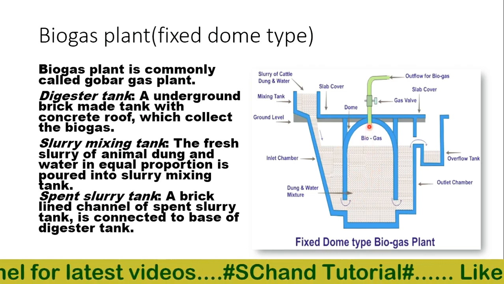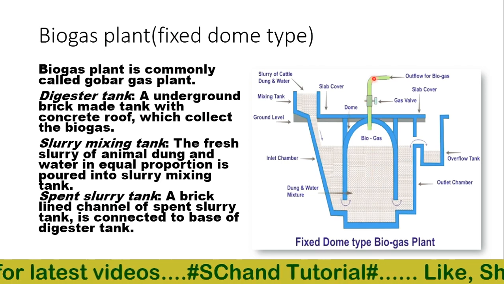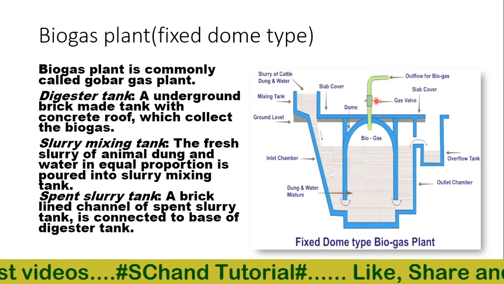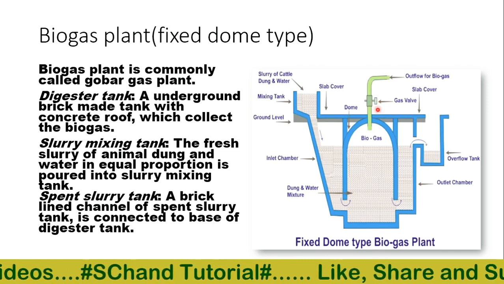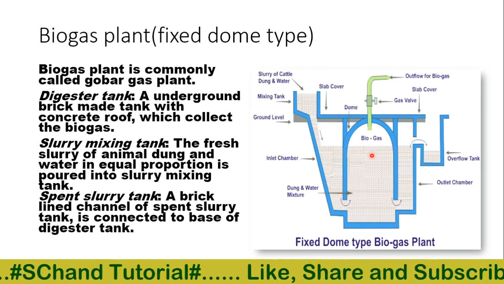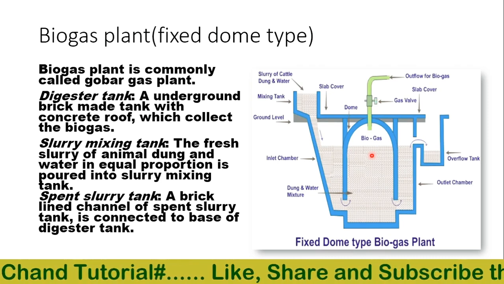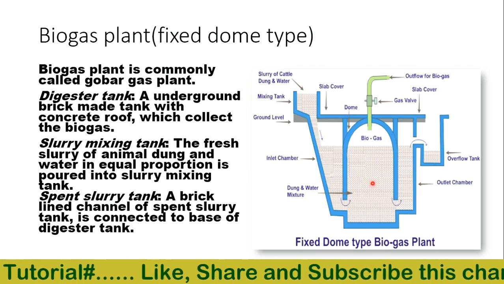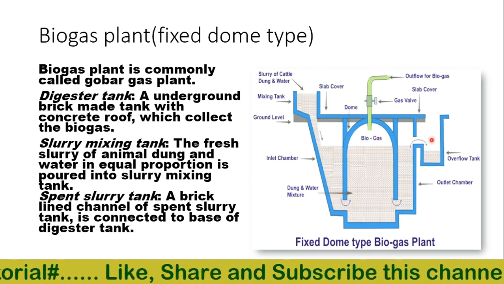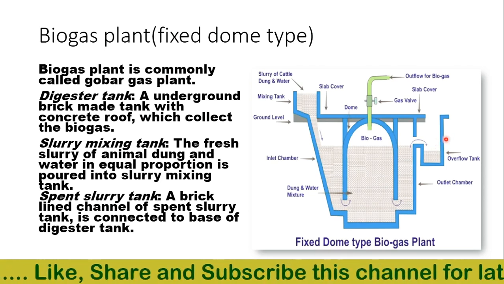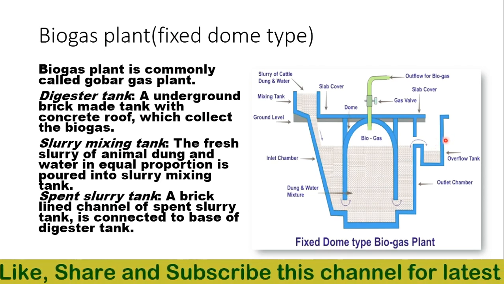This biogas is taken by pipes to be used for various purposes. As more slurry flows into the digester every day, the level of the slurry rises, and it overflows to the spent slurry tank after maybe about 30 to 60 days.